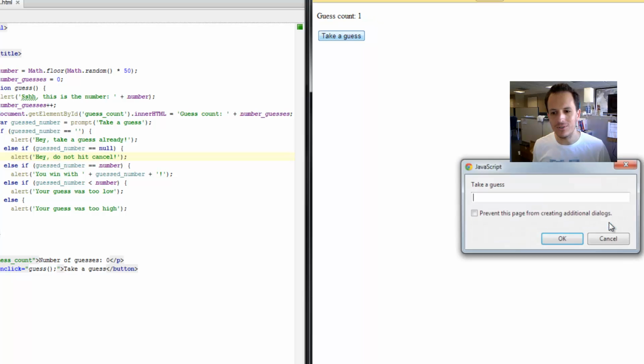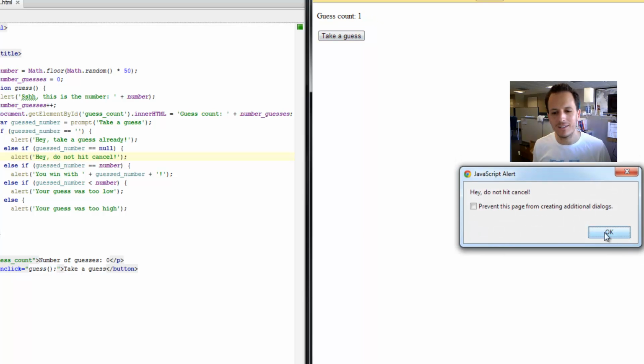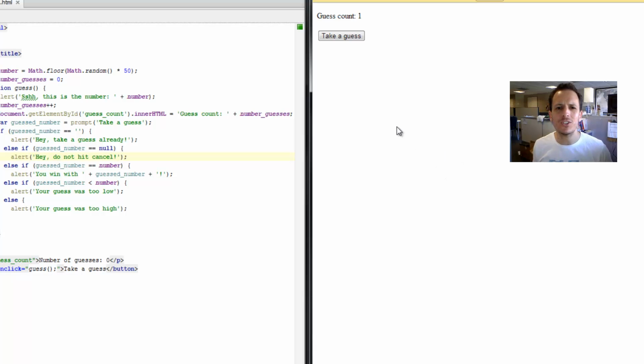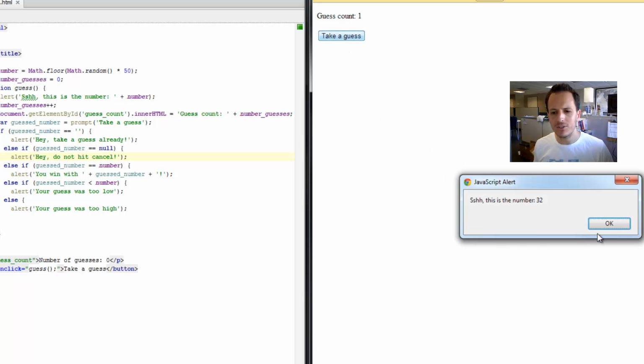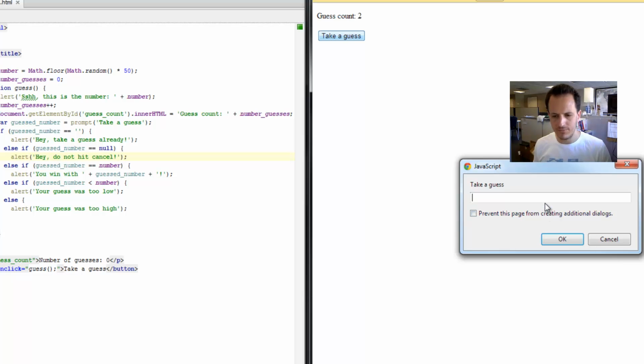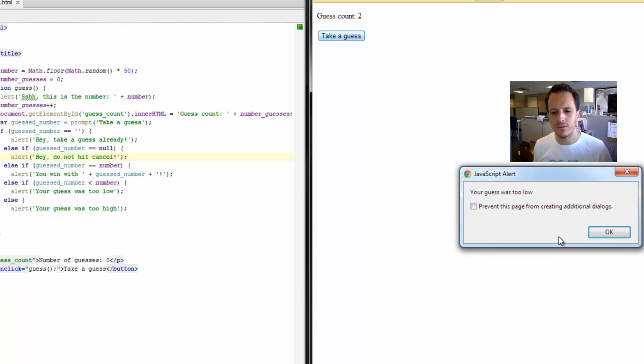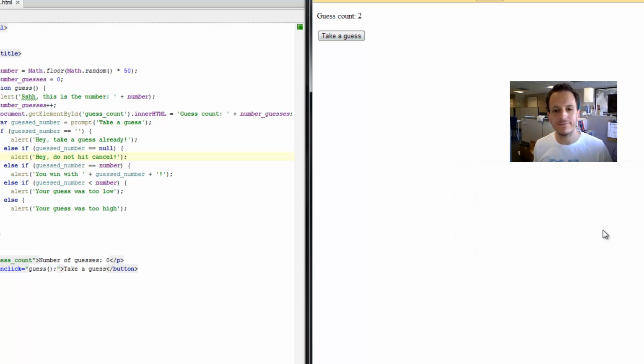Shh, number's 32. I'm going to hit cancel now. Hey, do not hit cancel. And it works. Just to be sure, you always want to check the good cases too. Let's make sure if we enter a number, it makes sense. 24. Your guess was too low. That's correct. Excellent.